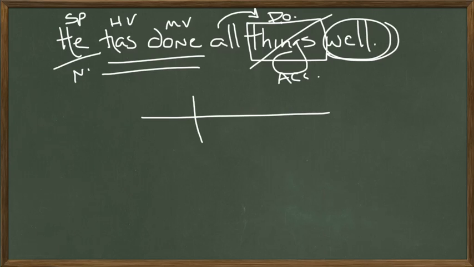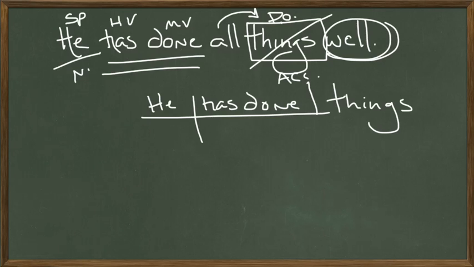Let's diagram this. He, subject side, has done things. Things is the direct object, it's in the accusative case, so it goes on the direct object line after that stick there. He has done which things? Adjectives go under the noun they describe.